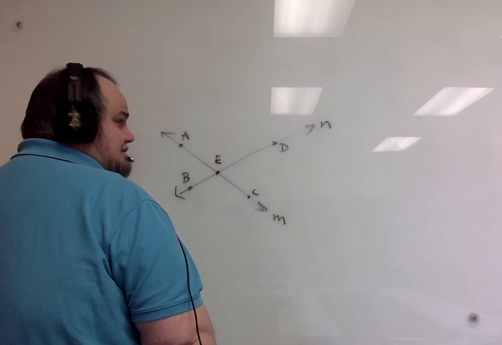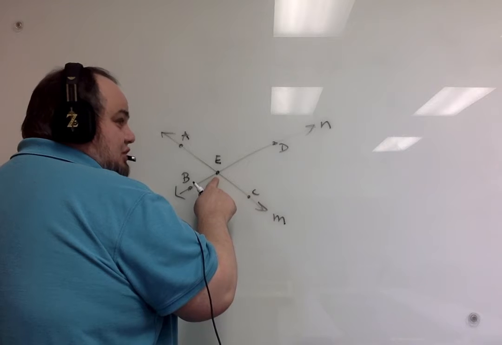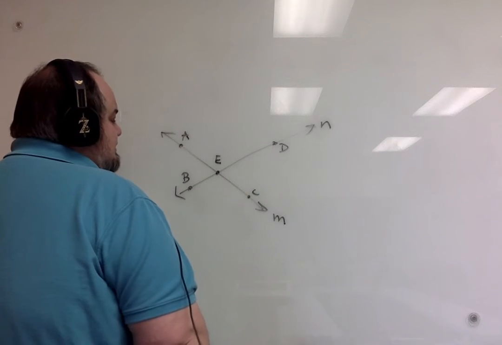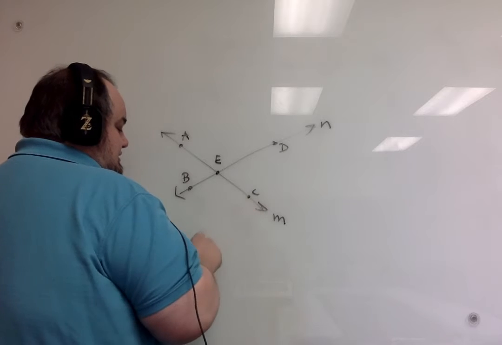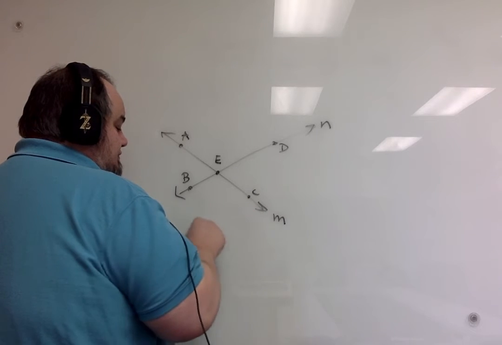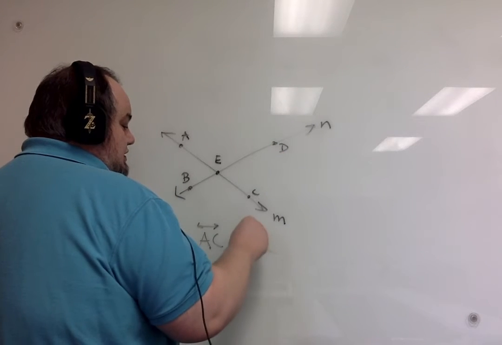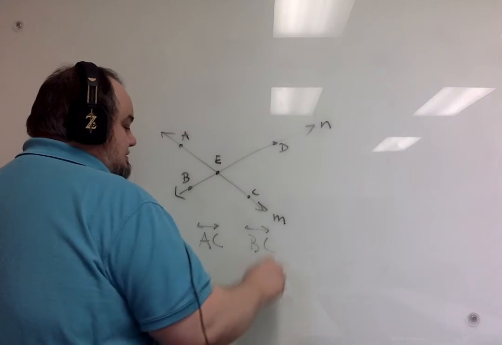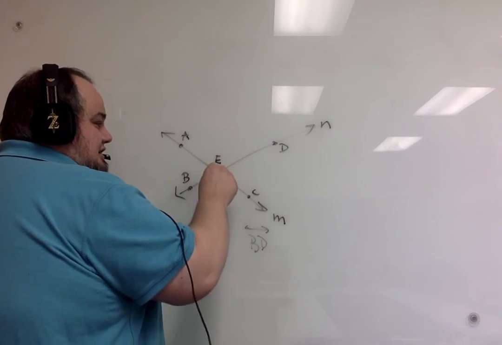Concurrent just means that they intersect in a single point. That point is called the point of concurrency, or their point of intersection. So you can see here, we can name these line AC. This would be line BD. Sorry, that's supposed to be BD. And they intersect at point E.